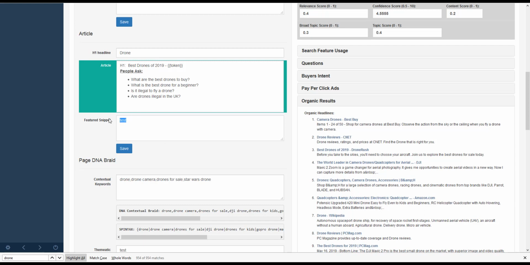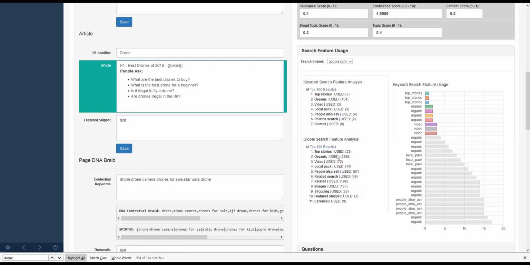With Rank Math, you can come over here and bind the excerpt, which is this here, to the featured snippet. So with the setting in Rank Math, we can just do that little tweak. That looks at the excerpt. We've put our featured snippet in there, and we can have a featured snippet for each of our pages, which, as you can see from our search result, that featured snippet is being ignored. It's only used 3 times on all the keywords we have. It's used 3 times globally from the research that we've done. So if we start optimizing there, it's a unique advantage that we have.